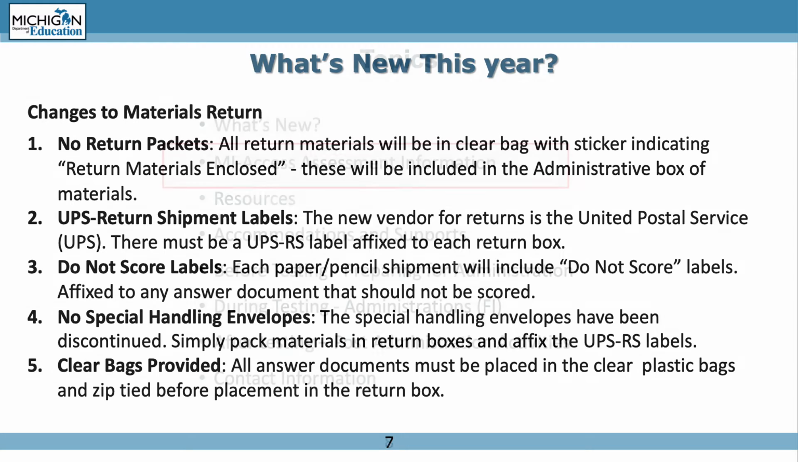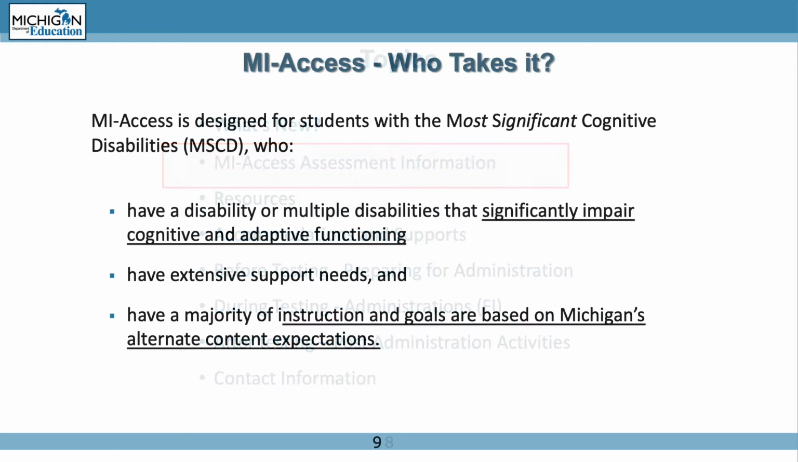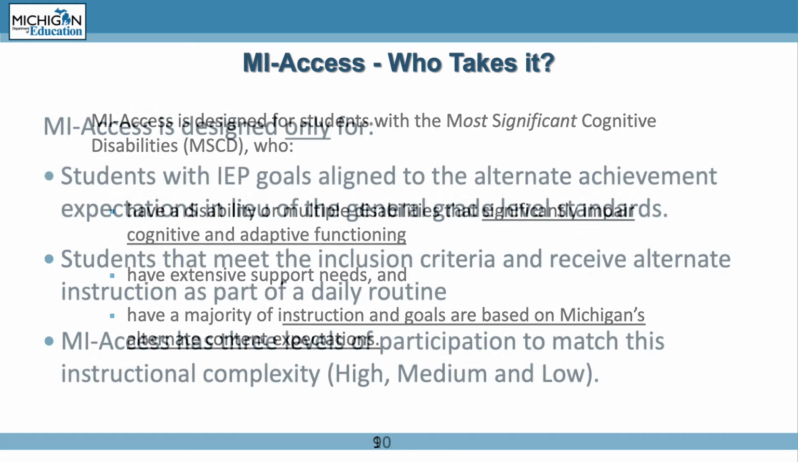materials for return. This next section covers the My Access assessment information and provides an overview of the My Access Alternate Assessment Program. My Access is designed for students with the most significant cognitive disabilities who have a disability or multiple disabilities that significantly impair cognitive and adaptive functioning, have extensive support needs, and have a majority of instruction and goals based on Michigan's alternate content expectations.